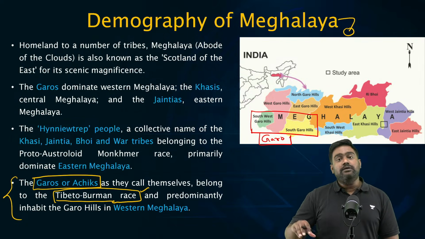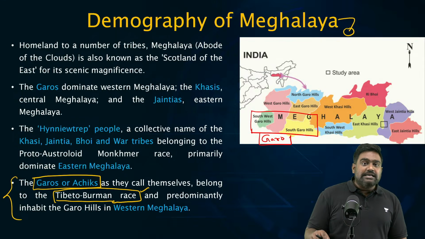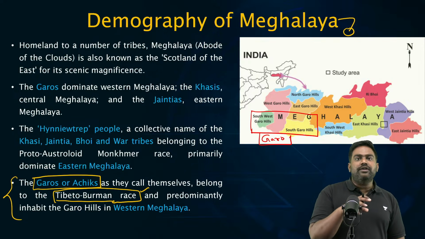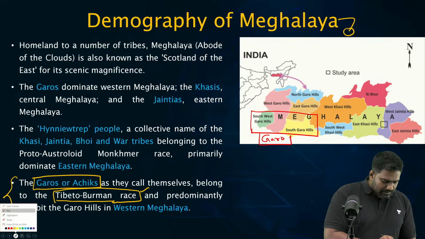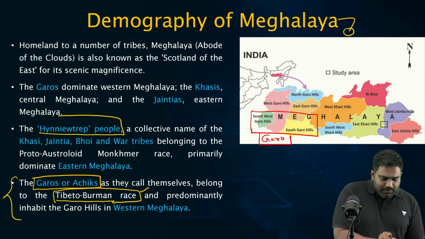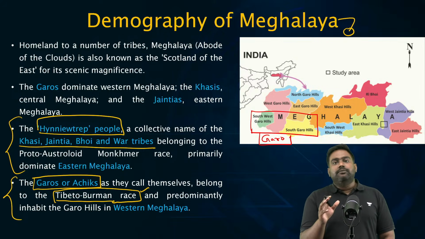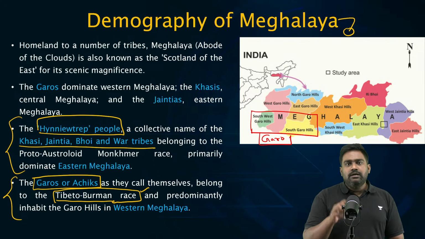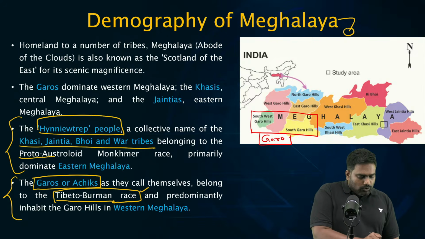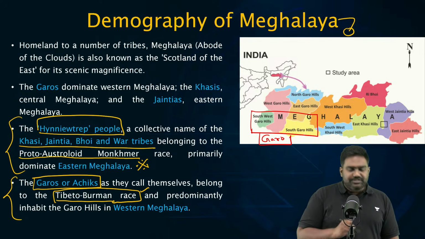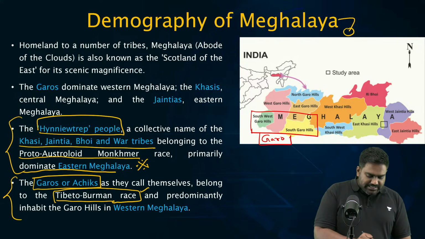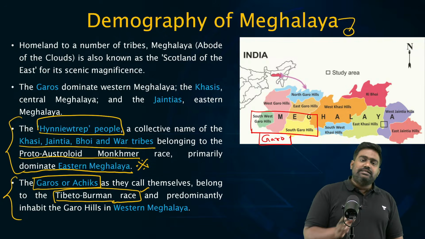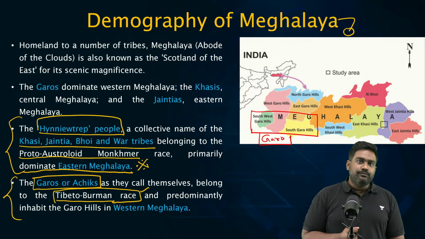Then you have central and eastern Meghalaya, which comprises your Khasi Hill region, Jaintia Hill region. This is where you find a collective ethnic group called the Hynniewtrep. Here you find the Hynniewtrep people, which is a collective term that refers to Khasi, Jaintia, Bhoi, and other War tribes that you find in central and eastern Meghalaya. They are of Proto-Australoid Mon-Khmer race, a very distinct race, tracing linkages to East Asia, Southeast Asia. Whereas the Garo Achiks, they trace linkages to the Tibetan Burman heritage.